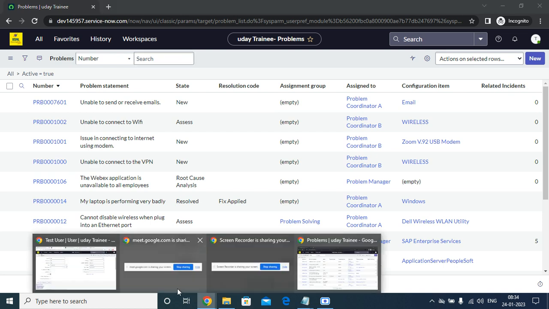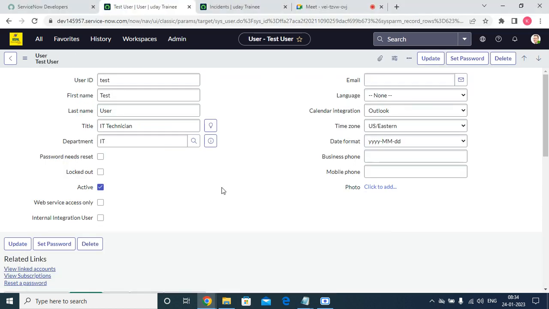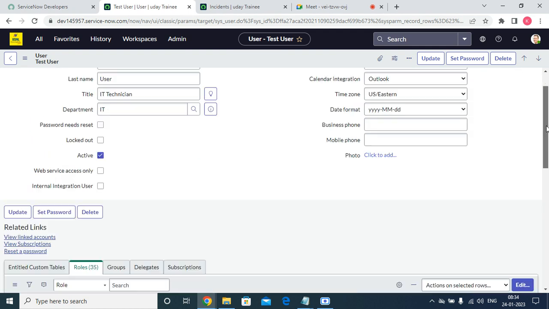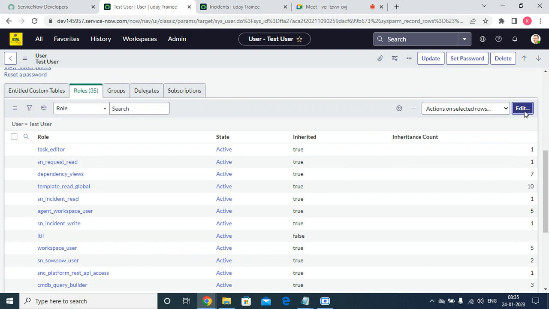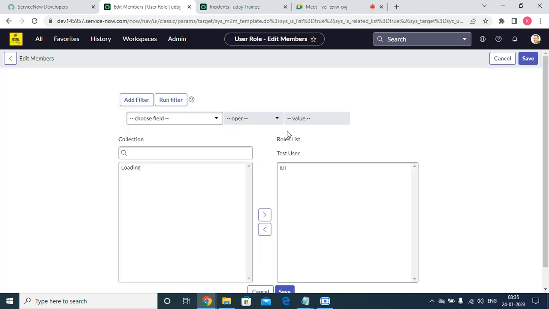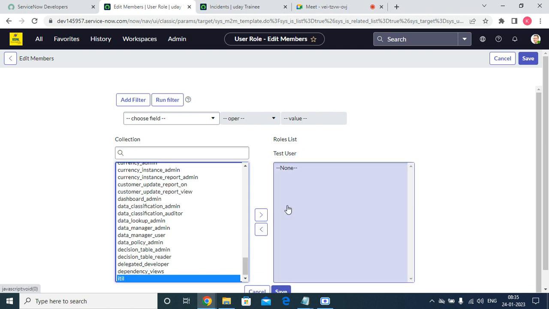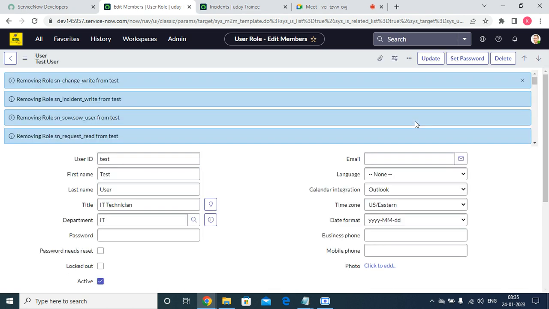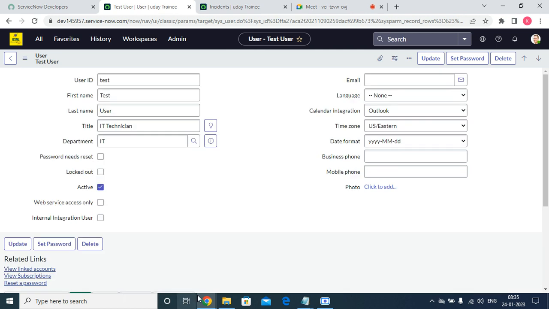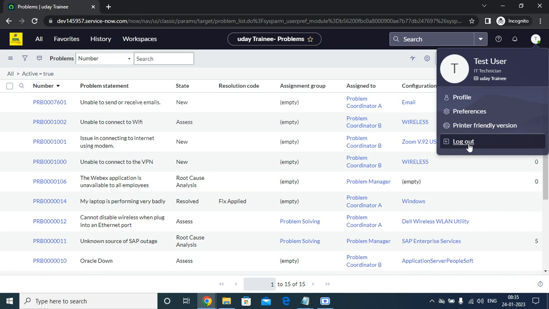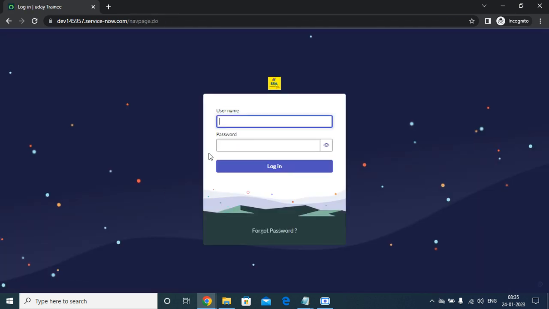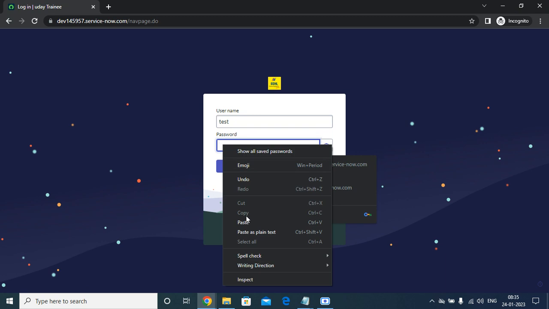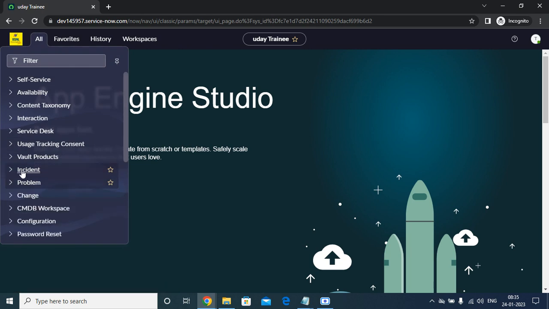But if you remove that role from the user, earlier it was showing this module, which should not show, but there is some cookies issue from the San Diego version of ServiceNow, so it will be visible.